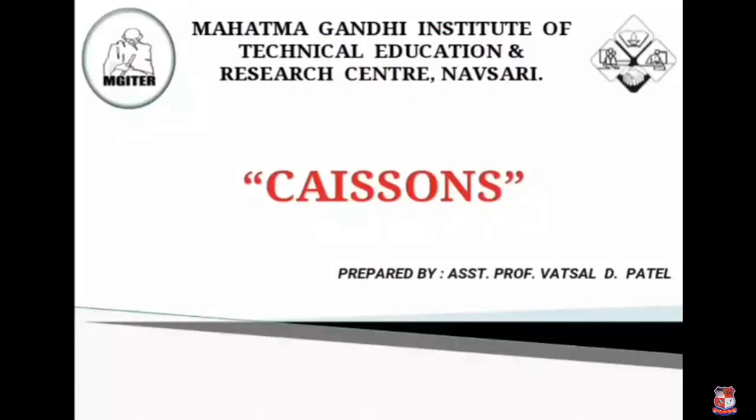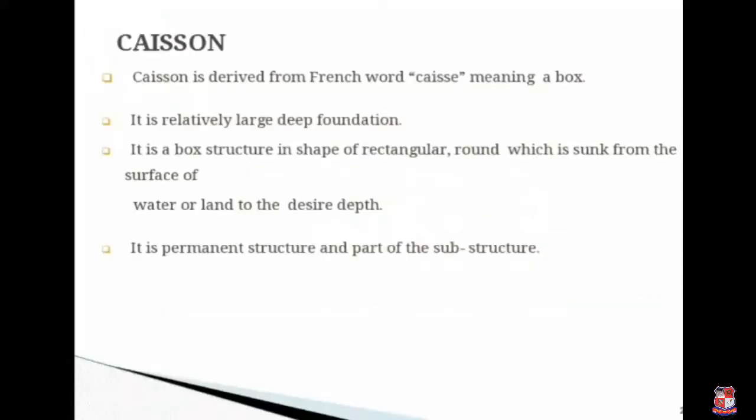Hello friends, I am Vatsal Patel, Assistant Professor from Civil Engineering Department in Mahatma Gandhi Institute of Technical Education and Research Center, Navsari. Today we are going to discuss caissons. First, caisson is derived from the French word caisse, meaning a box, and it is a relatively large deep foundation. It is a box-type structure, rectangular or round in shape, which is sunk from the surface of water or land to a desired depth.